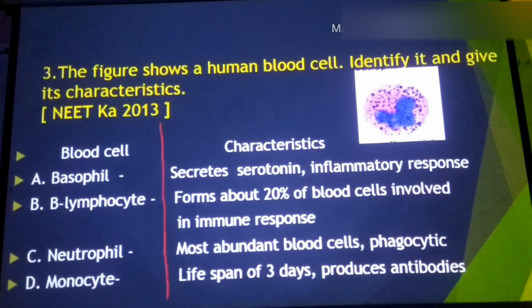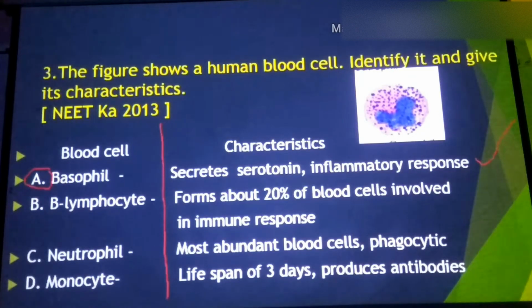Hence, there is no question of the B option and D, because lymphocytes and monocytes are agranulocytes. So this is a granulocyte. Then the twisted type of nucleus, and granules are present in the basophils, and these cells are responsible for production of the anticoagulant heparin, serotonin, and histamine, which gives the inflammatory response. Hence, the correct option for this third question is A. First option is correct.